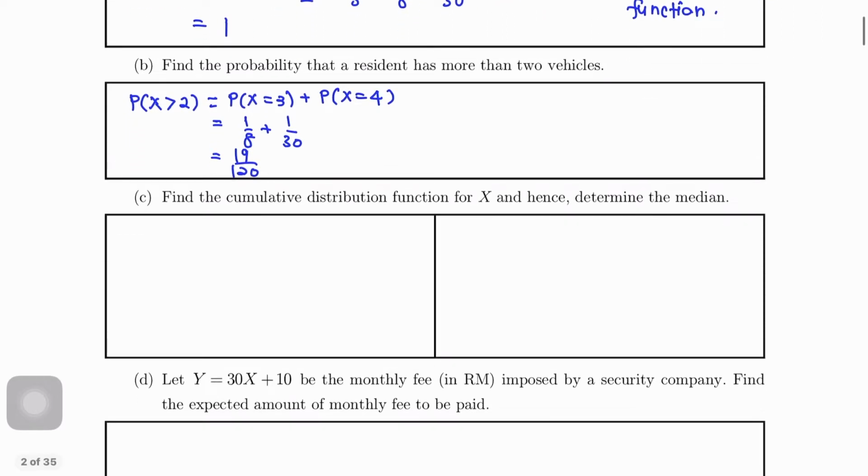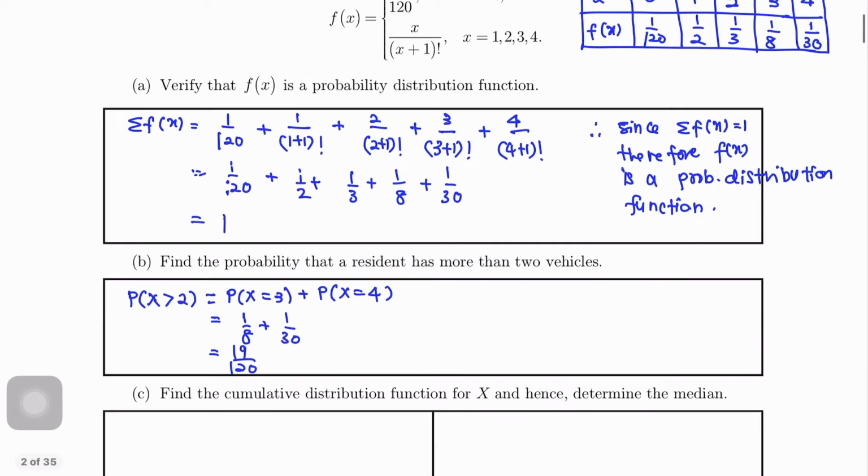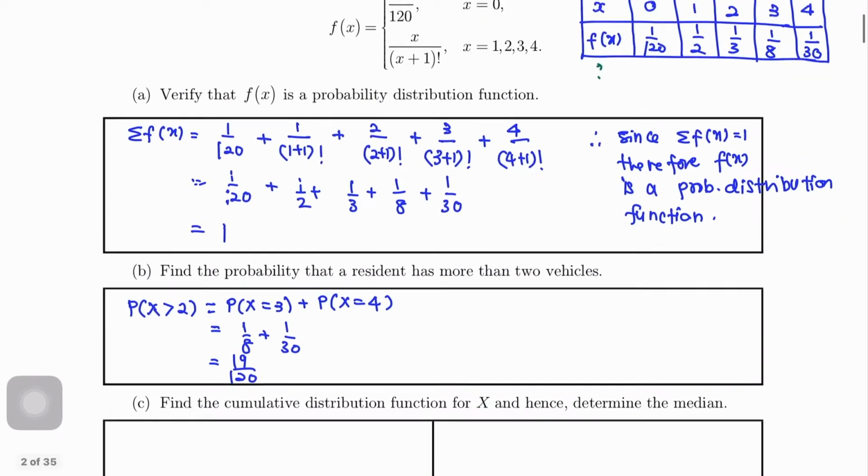C, find the cumulative distribution function for X and hence determine the median. So I will add one new row to my f(x) table.